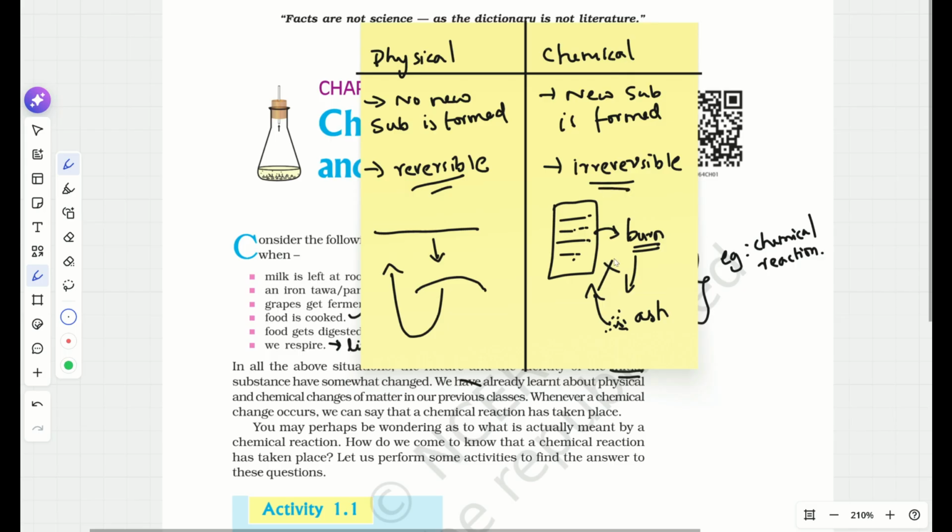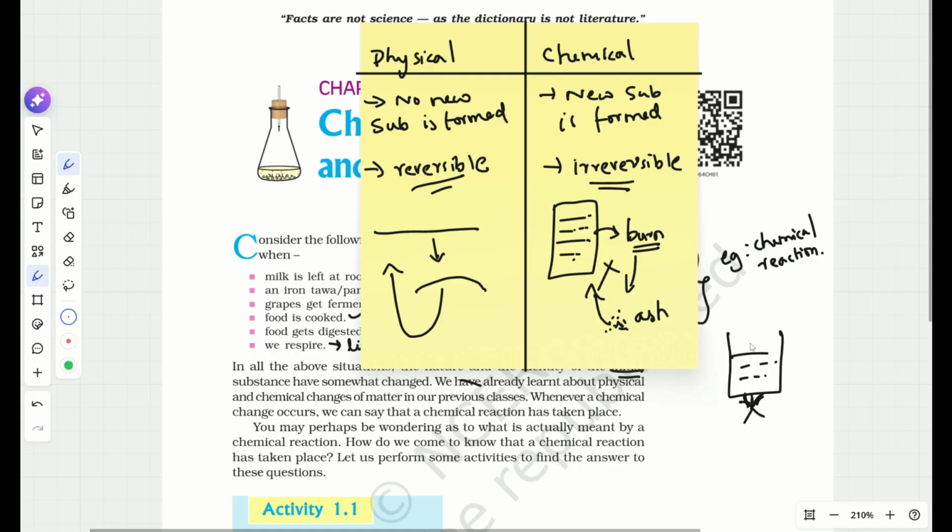So I will give you one homework. You just need to go to ChatGPT or search Google for what are the examples for physical change and what are the examples for chemical change. You must find me the confusing examples. One example I'll give you: if you consider boiling of water, I have kept water in this tumbler. Now what I will do is boil this water.